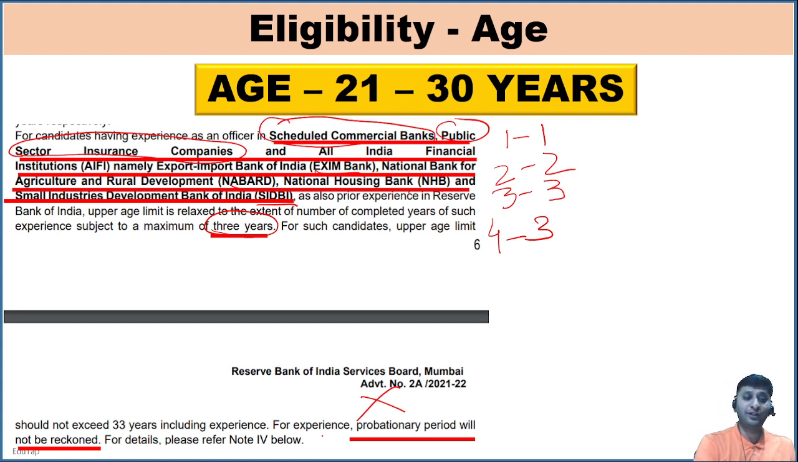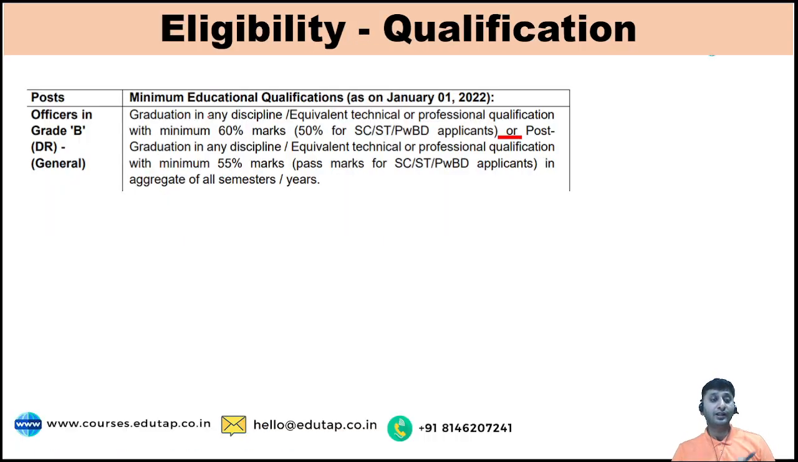Another point I want to tell you, you should have an experience as an officer, at an officer level, not at a clerical level. This is again a very important point. You might be working in a bank at a clerical level, but that would not make you eligible for age relaxation. Then eligibility in terms of qualification.